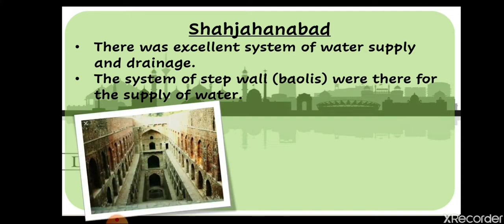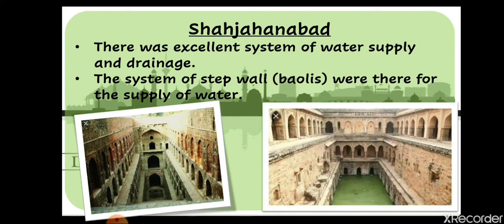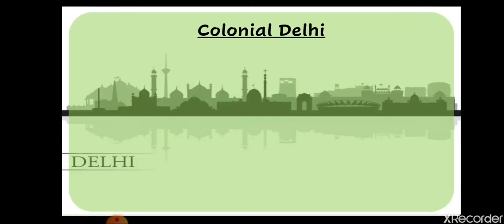As you can see, this is Maharaja Agrasen ki Baoli. It is one of the oldest Baolis of Delhi. It was built during the reign of Shah Jahan. This is the water in the Baoli. So Baoli was basically built for the supply of water throughout the kingdom. In many movies, basically horror movies, you have seen Baolis. Baolis are famous as haunted places nowadays. These are tourist places also, but many forts and these Baolis are now considered haunted places also. Now let's see the next one, colonial Delhi.